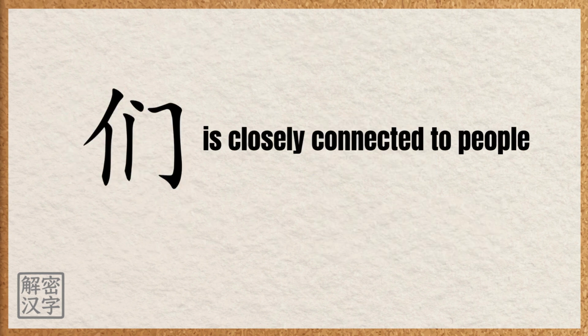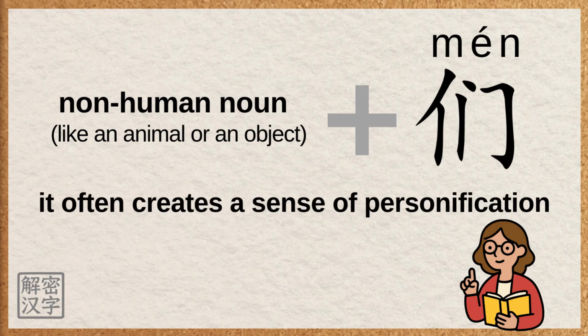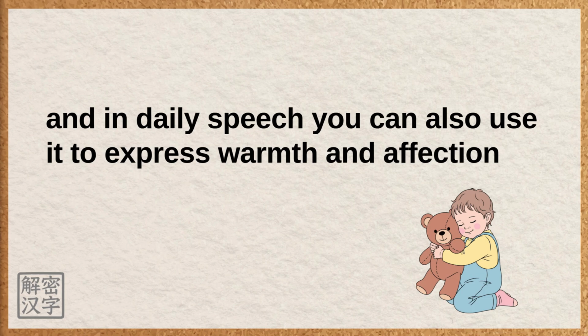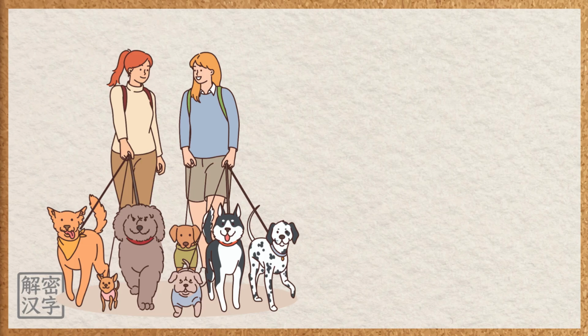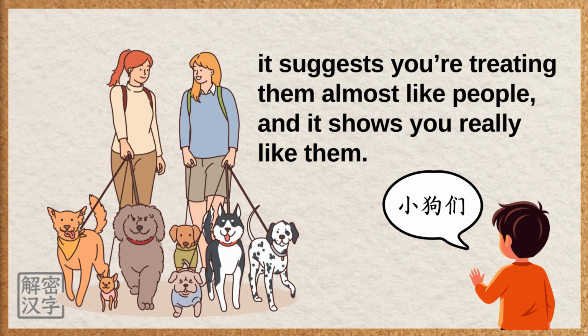The person radical shows that 们 is closely connected to people. So when we add 们 after a non-human noun, like an animal or an object, it often creates a sense of personification. In other words, we're treating it like a person. This shows up a lot in literature, and in daily speech, you can also use it to express warmth and affection. For example, if you see a group of cute dogs, you might say 小狗们. It suggests you're treating them almost like people, and it shows you really like them.